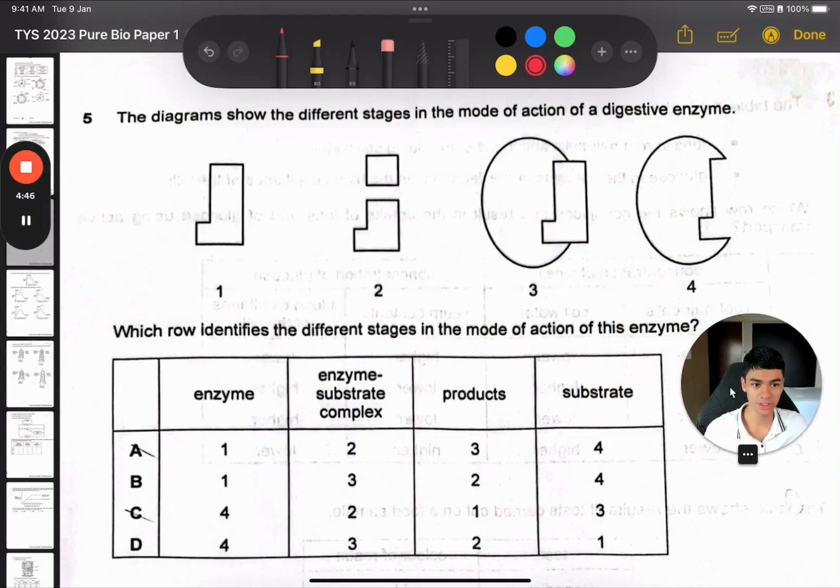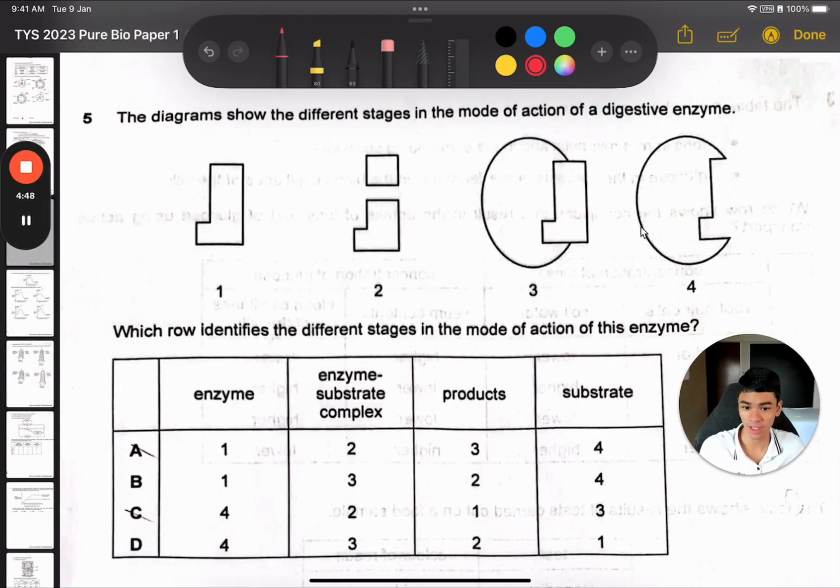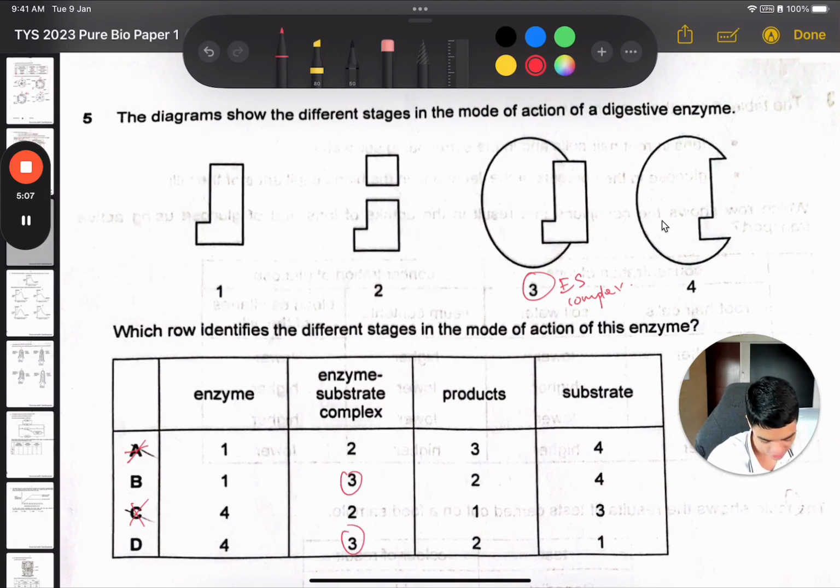Okay, the diagram here shows an enzyme, the substrate, then the products, and the enzyme-substrate complex. So the enzyme-substrate complex is when the enzyme has bound to the substrate together. So this must be the ES complex. And from there I can already eliminate A and C. Then next, the products are the same, so I'm not going to look at that.